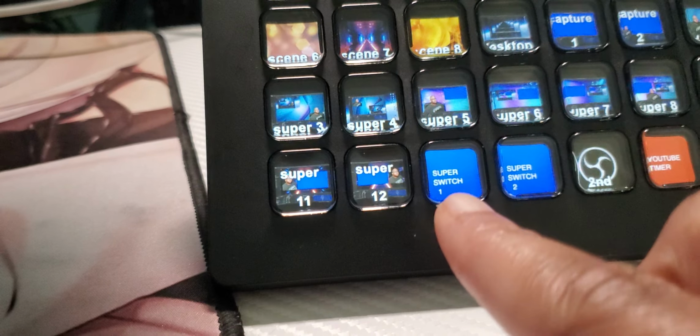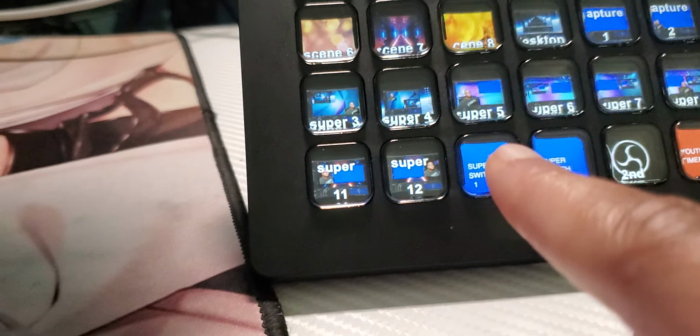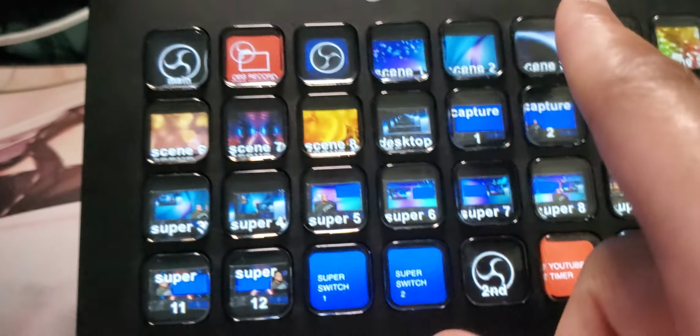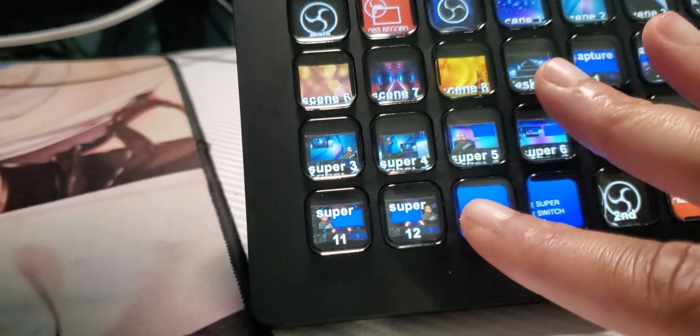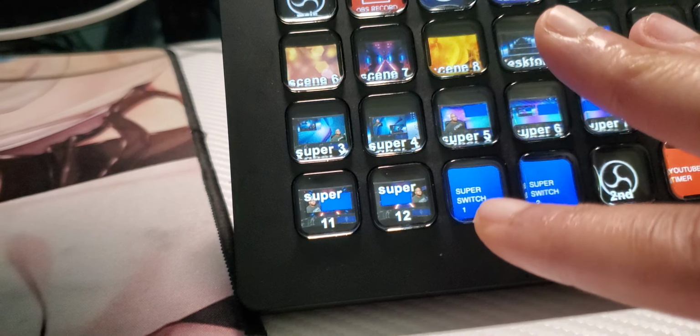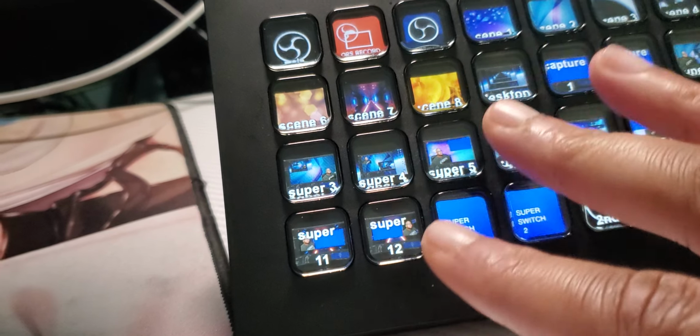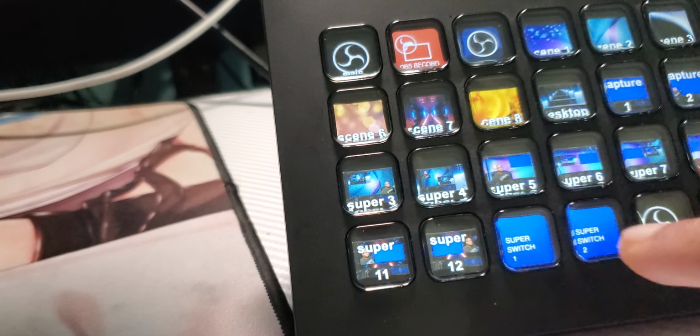And then this one, which is Super Switch. Super Switch is the Super Switch 1. It basically is scene 3 and also desktop, and they occasionally switch back and forth in like 1 minute intervals, so it's not really a static image.